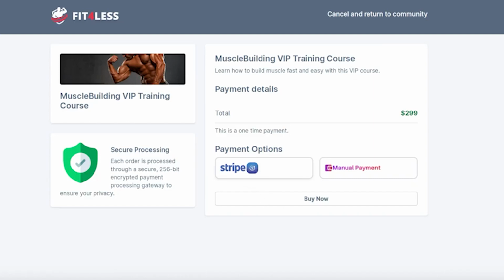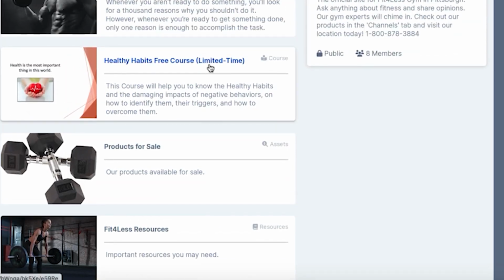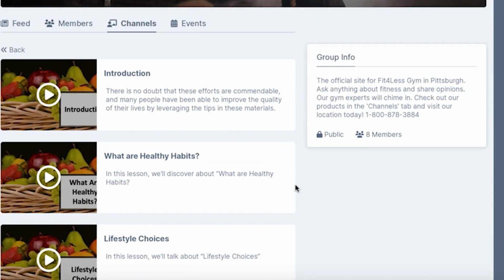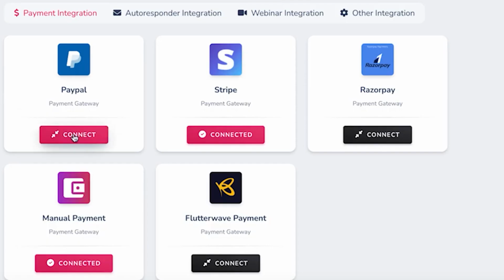Now, if the channel requires the user to pay to access it, like a course for example, the member will have to enter their checkout information and pay to get access to that channel. Once payment is complete, they can access the channel. At any time, you can go to Integrations and connect a popular payment gateway like PayPal, Stripe, manual payment, and more to sell access to courses, products, or paid channels.